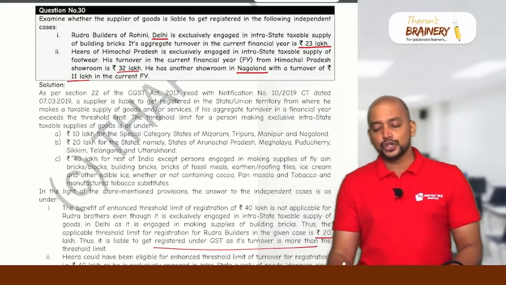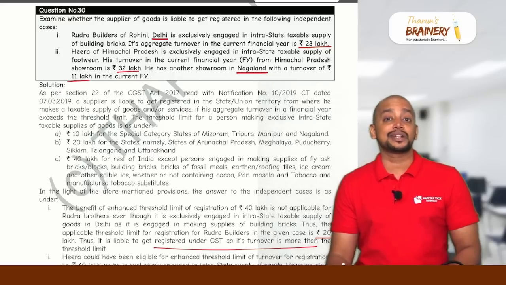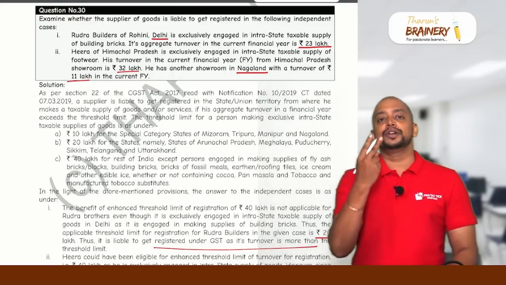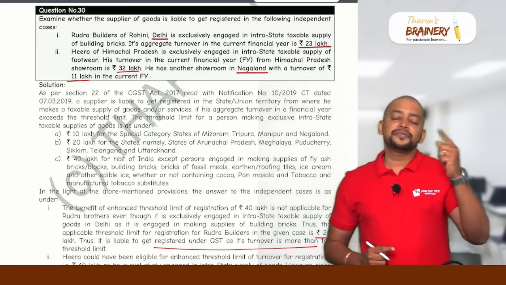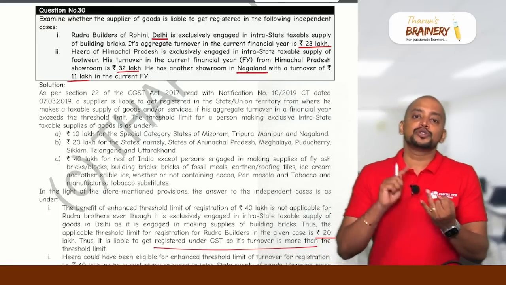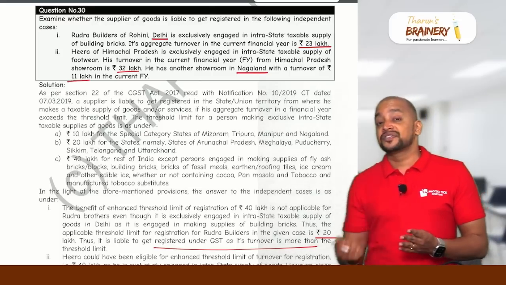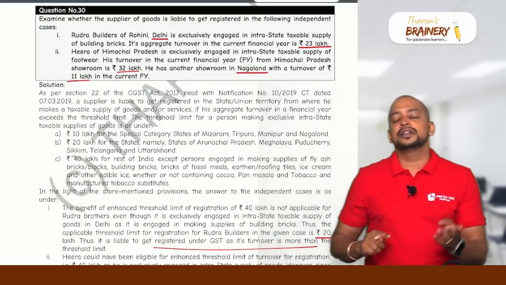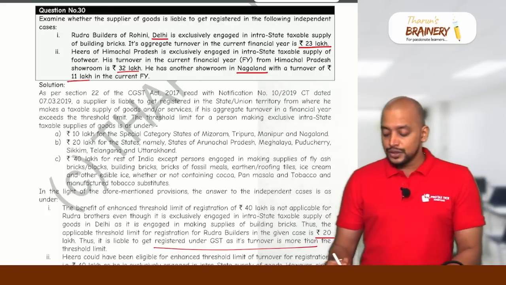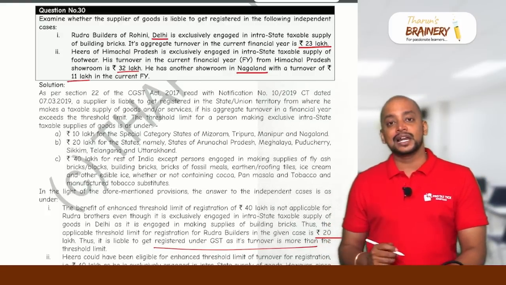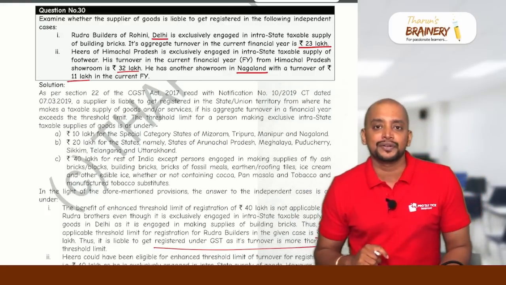If they have another showroom in Nagaland from which they make exempted supplies, then the applicable limit will be 20 lakhs. Because if you are doing business in multiple states, one of the states is a special category state, Manipur, Mizoram, Tripura, Nagaland, and if taxable supplies are made from that state, then only it will be 10 lakhs. Otherwise, the limit will be 20 lakhs. So if they are making exempted supplies in Nagaland, then the applicable threshold limit will be 20 lakhs.